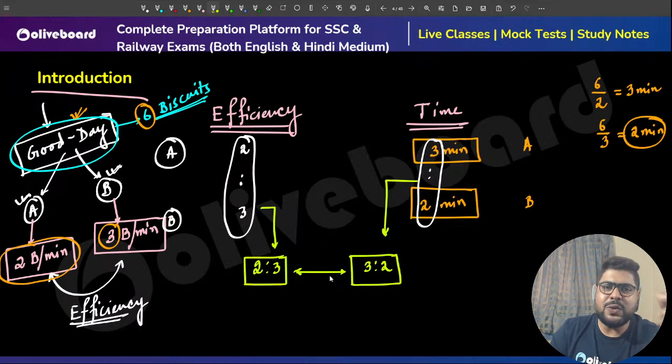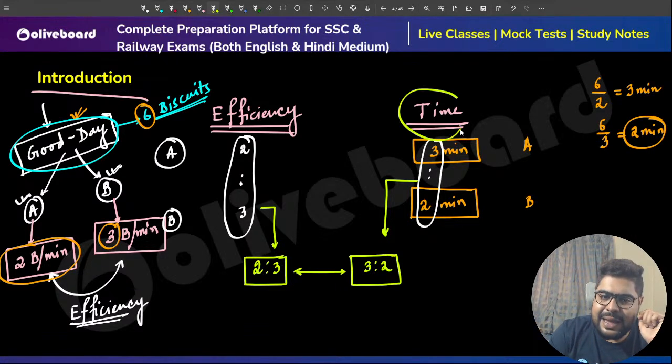Say if your speed is more, let's take the example of solving the CGL paper. To complete the CGL quant portion or the complete CGL paper, whoever has higher speed will complete quicker, meaning that person will take less time.